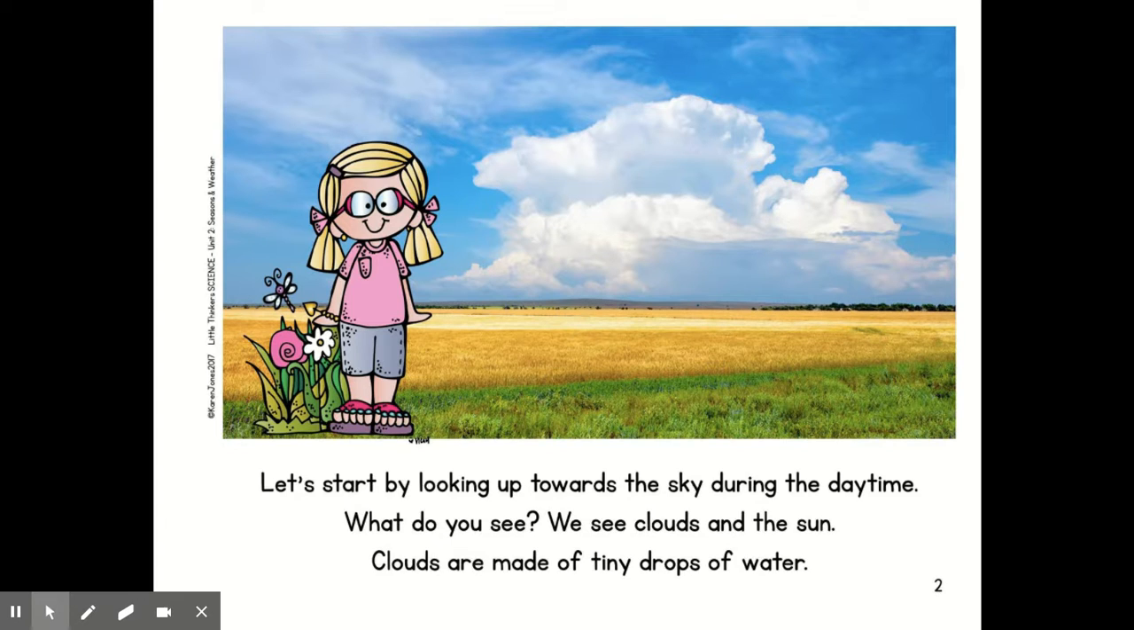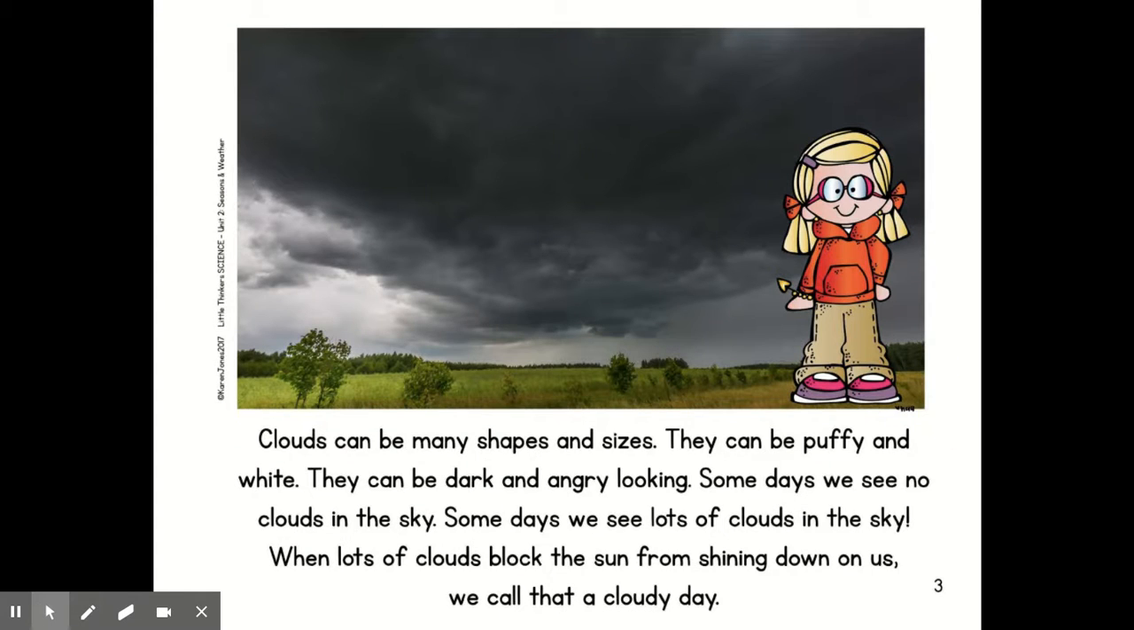Clouds are made of tiny drops of water. Clouds can be many shapes and sizes. They can be puffy and white. They can be dark and angry looking. Some days we see no clouds in the sky. Some days we see lots of clouds in the sky. When lots of clouds block the sun from shining down on us, we call that a cloudy day.